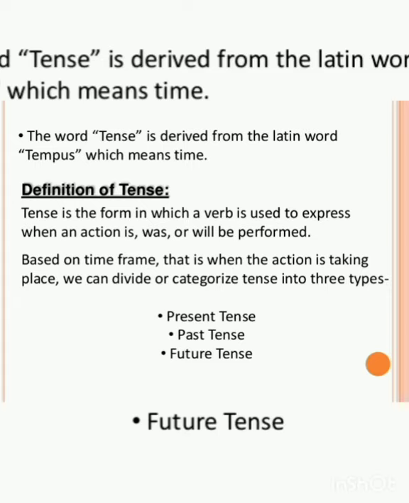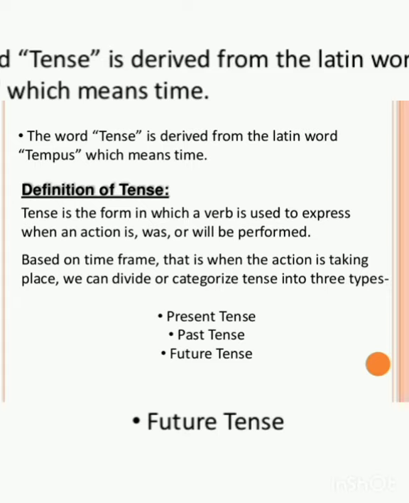See, tense is a term which is used in grammar to indicate the time of an action. Usually, tense indicates the time of an action, whether it has happened, is happening now, or is going to happen in the future. In this way, tense represents the time of an action.